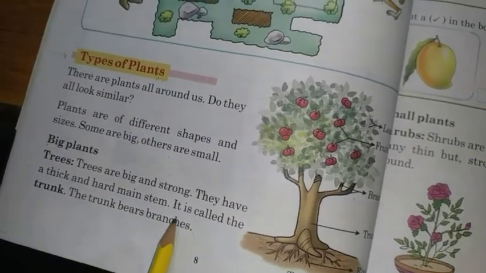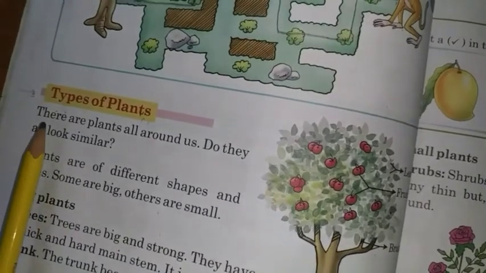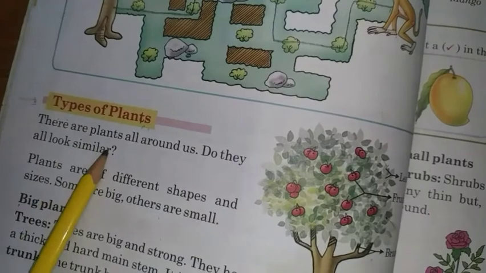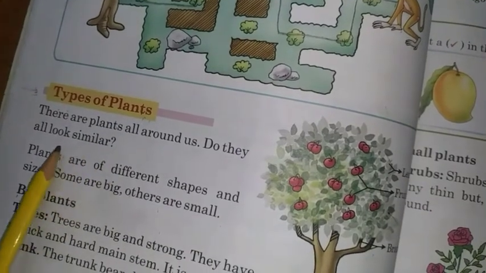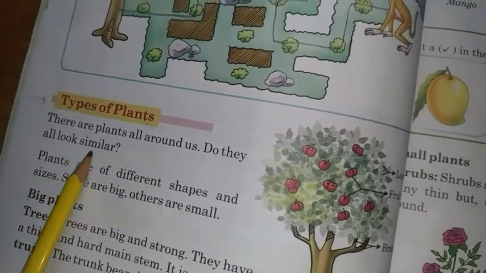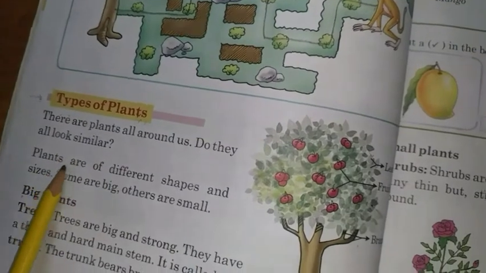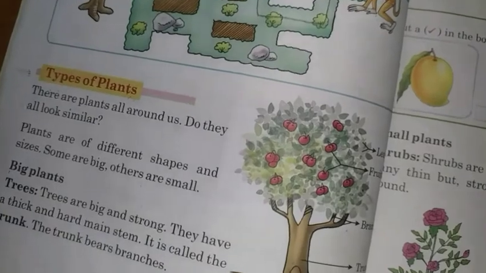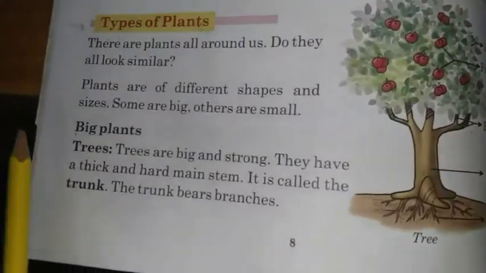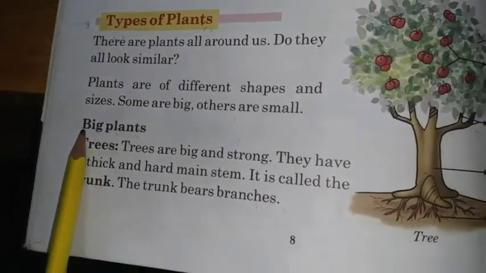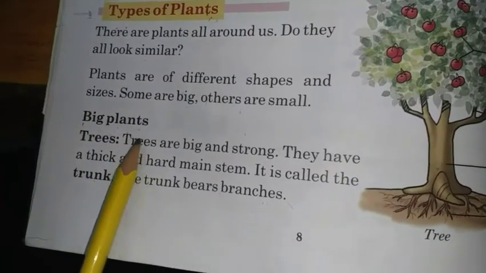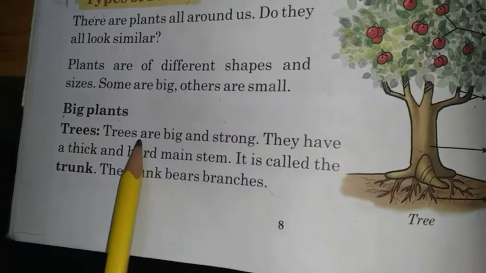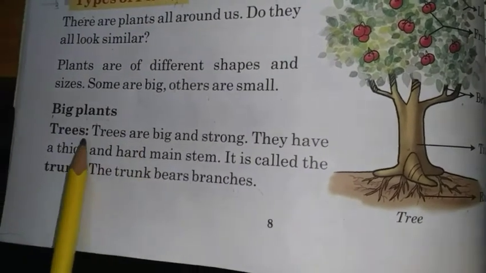The trunk bears branches. So students, we see a huge variety of plants all around us. Each plant is different from other plants. Why? Because plants are of different shapes and sizes. Some plants are big and some plants are small. So first thing we are going to read is big plants. What are big plants? Big plants have thick, strong and woody stem, which are hard to break, just like a tree.